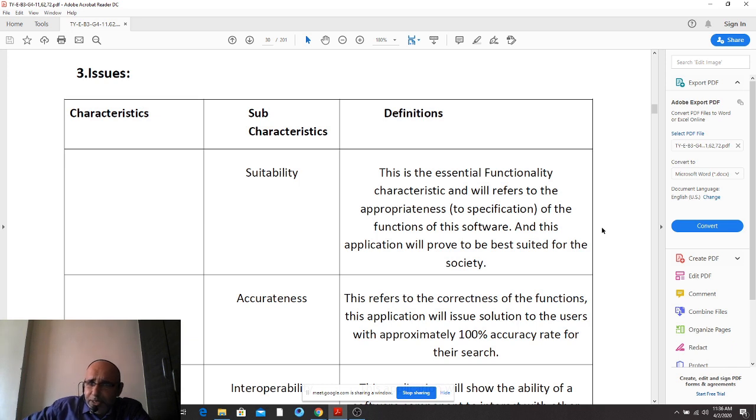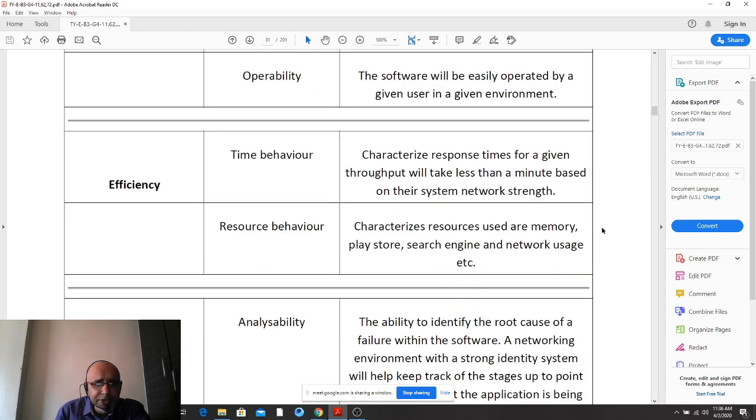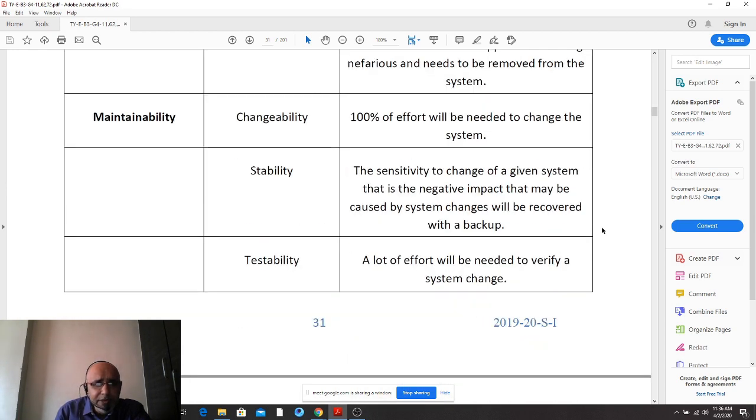From Wikipedia, you can search for these characteristics, or the characteristics which are suitable for your application or your software. Just pick those essential aspects and list them there, right? Functionality related, reliability related, usability related, efficiency related, then maintainability related. So they have a very big list, right?